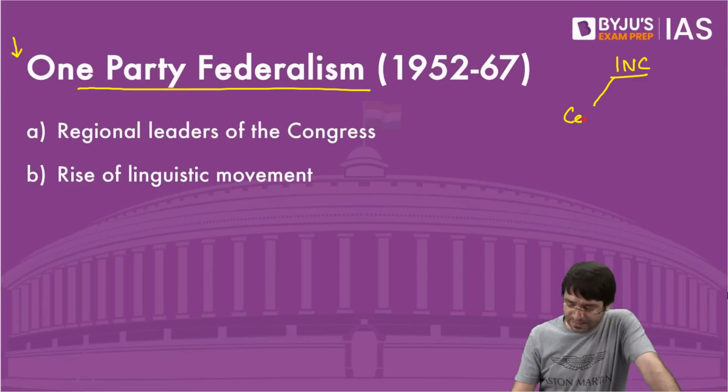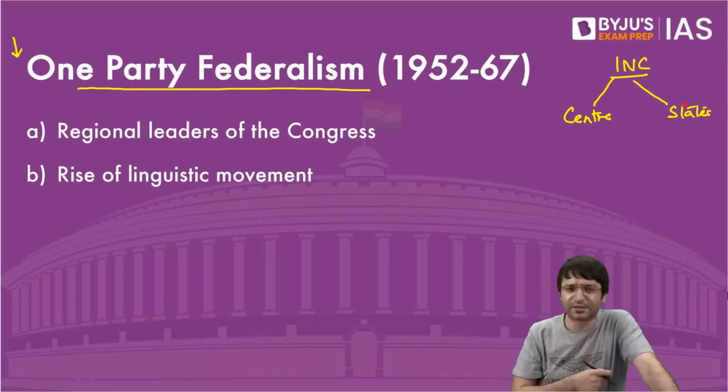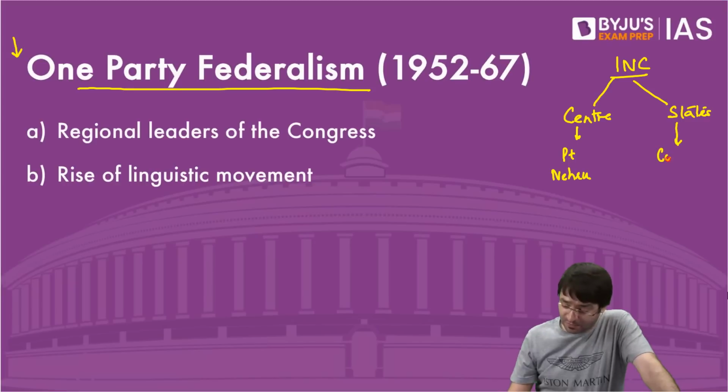Congress was in power at the center. Congress was in power in most of the states as well. We can say in almost all the states as well. With few exceptions, we will discuss. At the center, we had Pandit Nehru. In the states, we had Congress stalwarts.